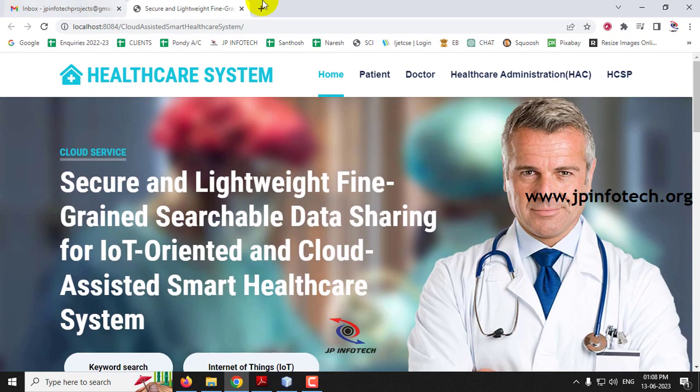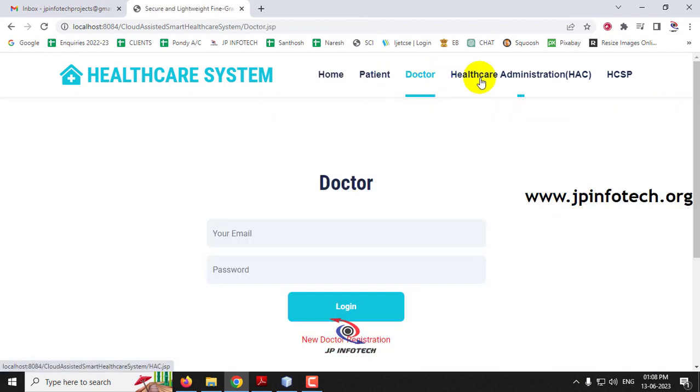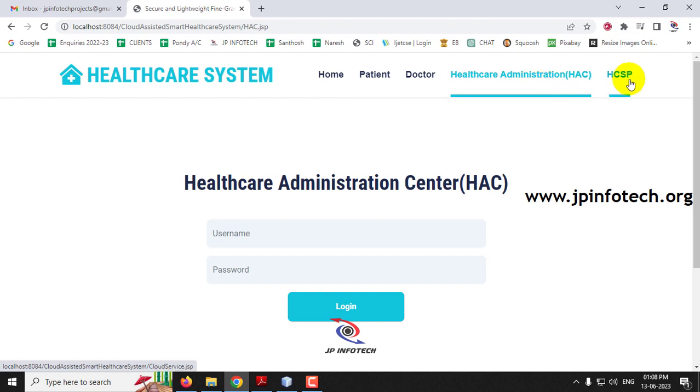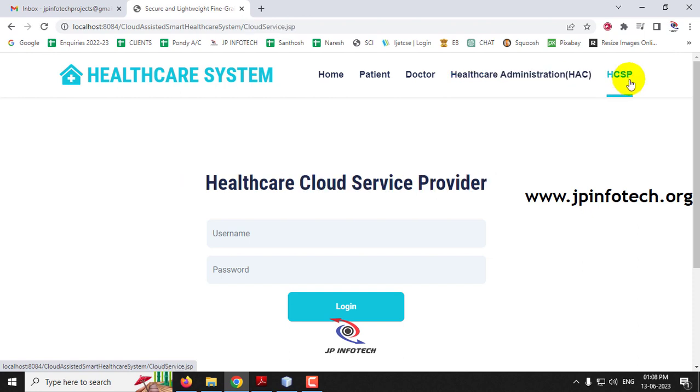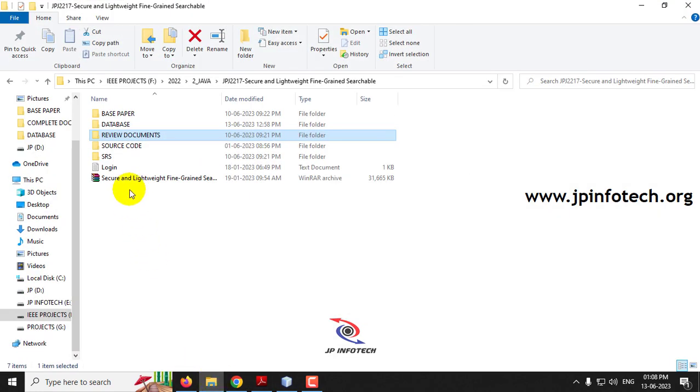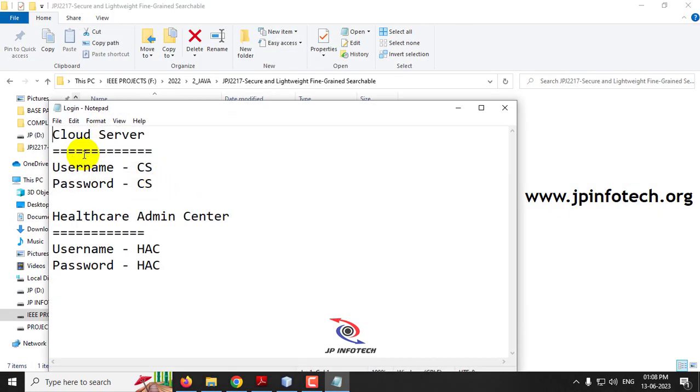And now you can see the entities of the project: patient, doctor, healthcare administration, and healthcare cloud service provider. Here patients and doctors will have a new registration, while the healthcare administrator and cloud service provider are single entities. You can see their login details in the login notepad, where the cloud service provider has the username and password CS, and the healthcare administrator has the username and password HAC.